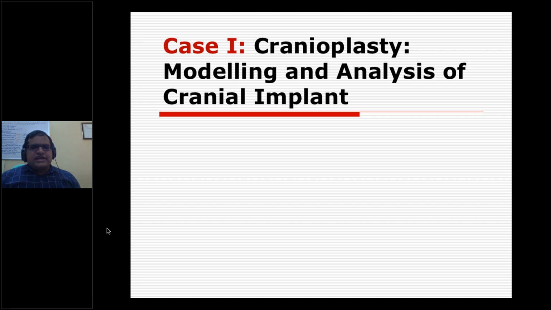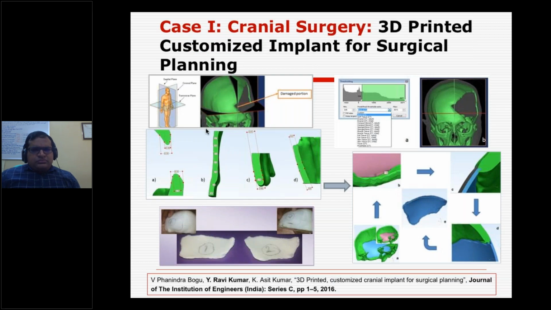But anyway, the first one is the cranioplasty kind of application. Basically, we did modeling and analysis and fabricated the model, but we didn't implant it, just for planning. Here we used two medical image processing softwares, Mimics and Trimatic. We predominantly used these two to design the implants.